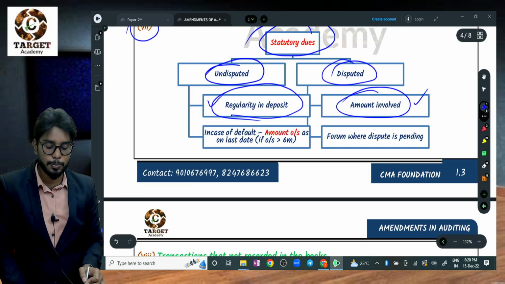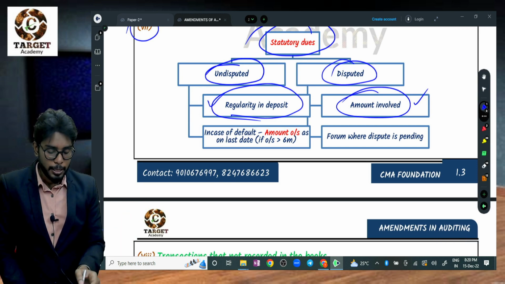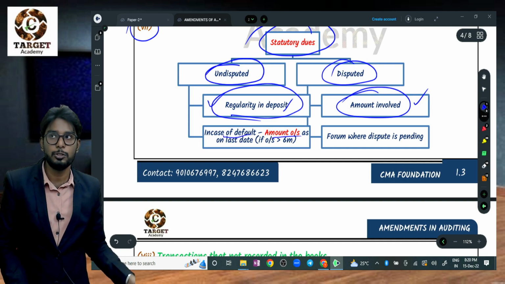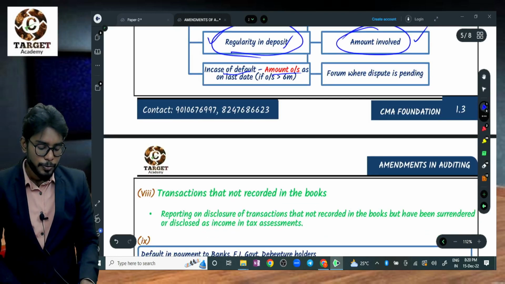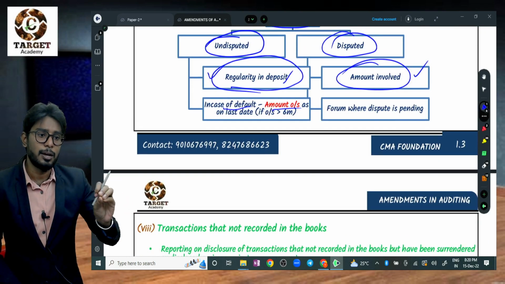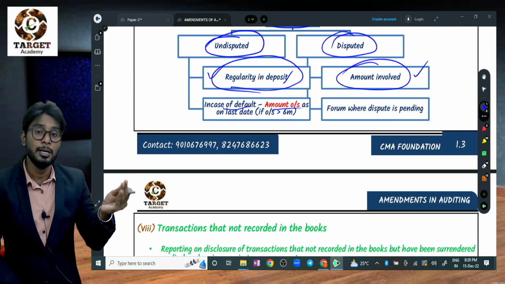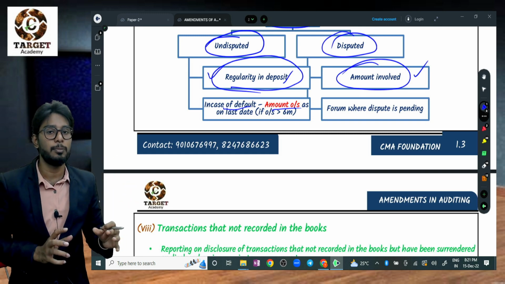If there is no dispute, they have to deposit regularly to the government. So whether they are depositing or not. If not, report the amount if the due is more than 6 months. If the due is not more than 6 months, just tell that they are not regularly depositing. If the due is more than 6 months, report not regularly depositing, and also the amount.